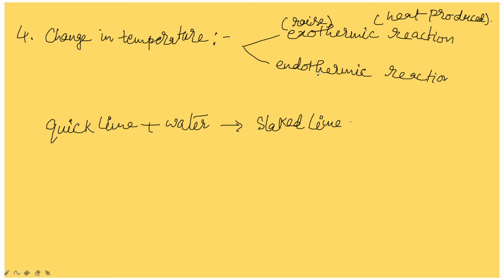So rise in the temperature is exothermic reaction, heat is produced there. Next reaction is endothermic reaction, because here also change in the temperature is taking place, either it is rising or lowering. Understand? So here quicklime, when it is reacting with the water, forms slaked lime, heat is produced, means temperature is raised, that comes under exothermic reaction.